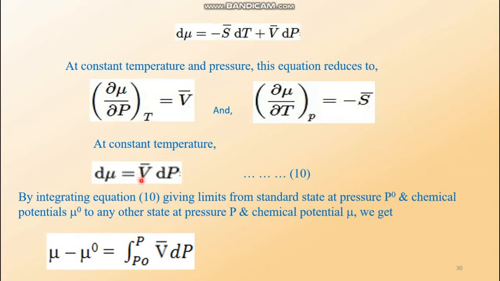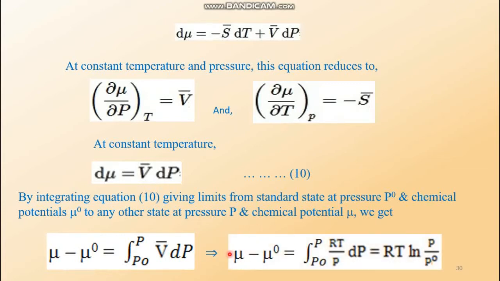So we simply write the integration from P0 to P of V bar dP. When V bar is written as RT by P, then we can write the integration from P0 to P of RT by P dP, and when dP by P is integrated, it gives ln P, and R and T are constants, so the result is RT ln P. Now imposing the limits P0 to P, it gives the result RT ln P by P0.